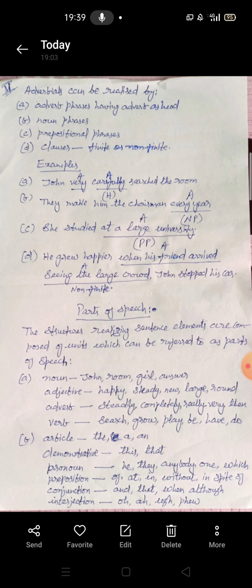So they are nouns, adjectives, adverbs, verbs, as you can see on this page. You all know about nouns and adjectives, I don't need to tell you much. The next class we have articles, demonstratives, pronouns, prepositions, conjunctions, and interjections, the last category. So these are the parts of speech. We will be doing these parts of speech also later on. But right now, as I told you, this is just an overview of the elements of grammar, so we are not doing all these topics in that much detail.